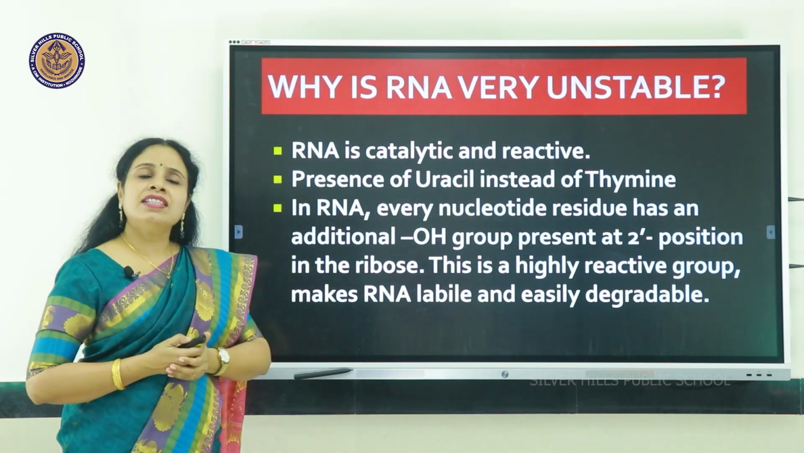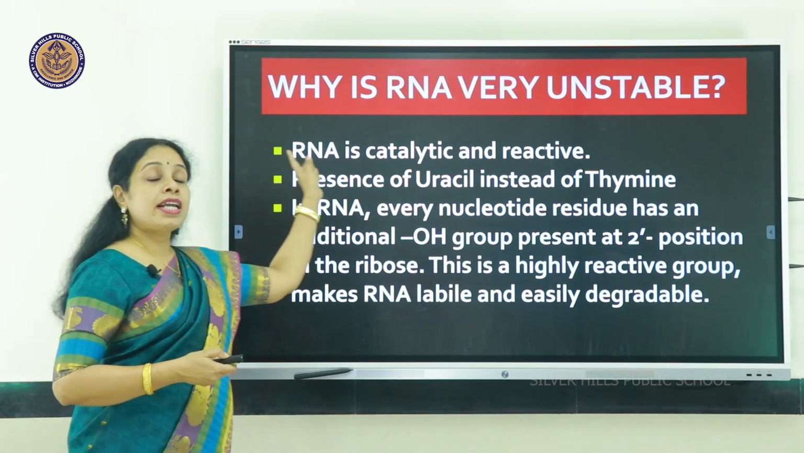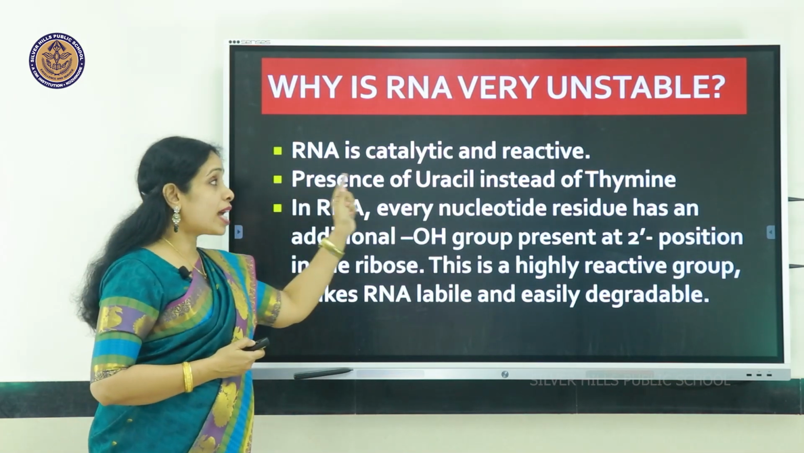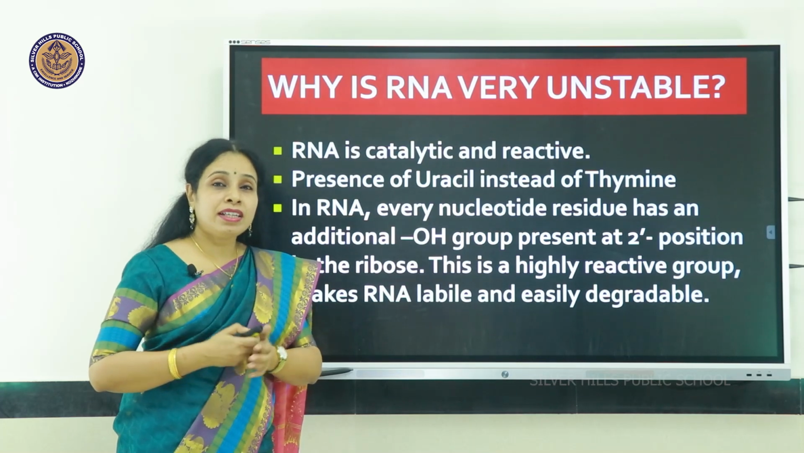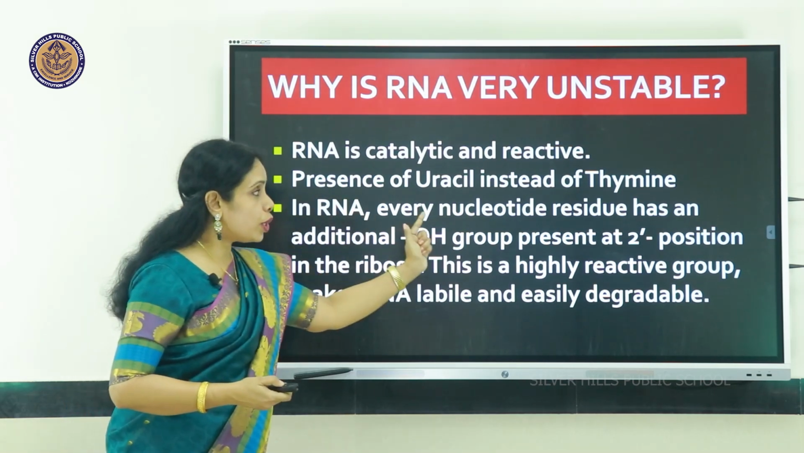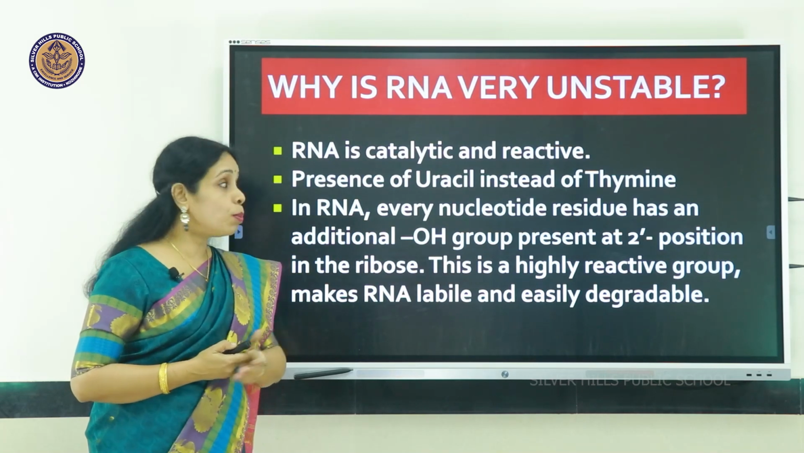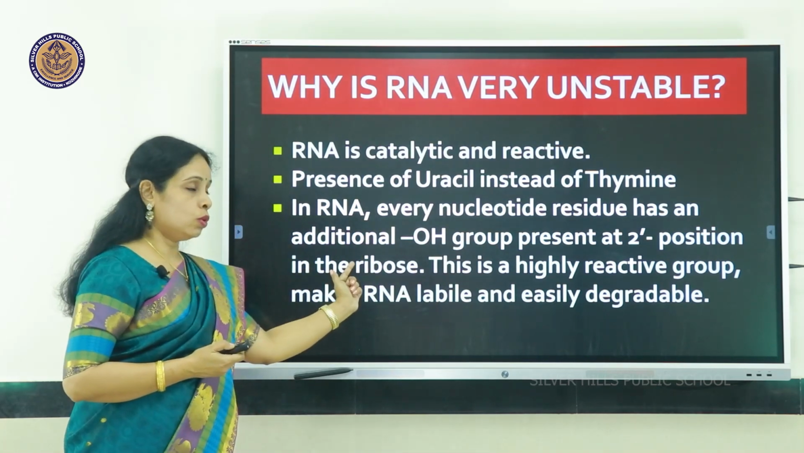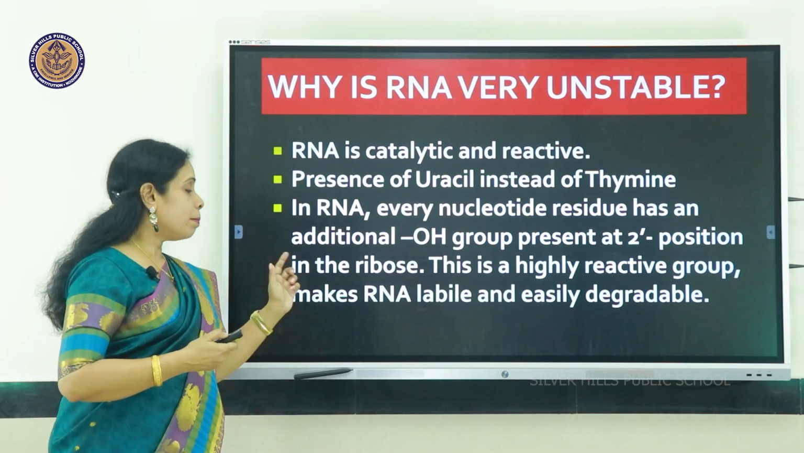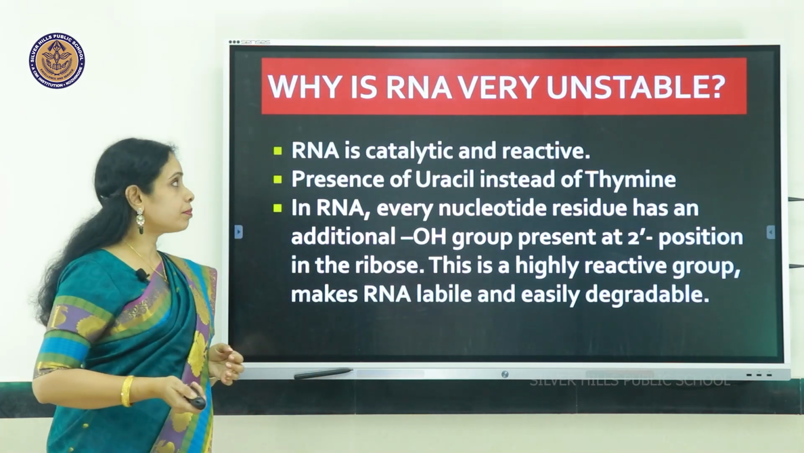Why is RNA very unstable? What makes it unstable? These are the reasons. RNA is catalytic and highly reactive. Presence of uracil instead of thymine will give it lesser stability. Similarly, in RNA, every nucleotide residue has an additional OH group present at the 2' position in the ribose. So this highly reactive group called 2'-OH makes RNA labile and easily degradable.